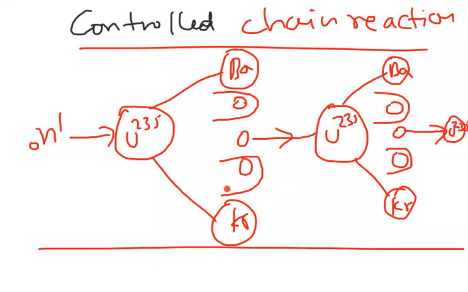So we absorb the excess neutrons and allow only 1 neutron to participate in the reaction. This is called a controlled chain reaction, and it is carried out in a nuclear reactor. We'll discuss that in detail in a later session.